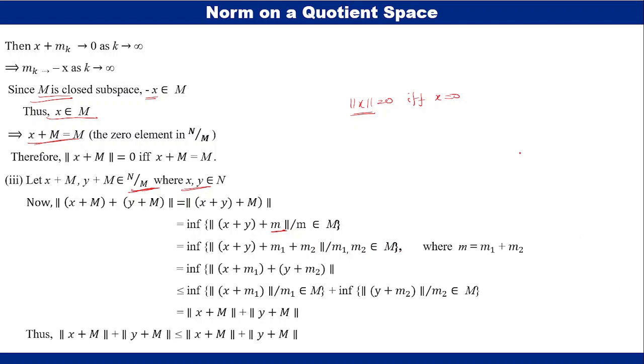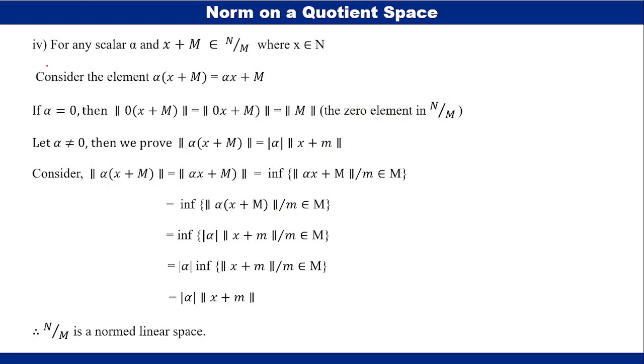Therefore, infimum of norm x plus y plus m1 plus m2, where m1, m2 belong to M. We can form a pair like this: infimum of norm of x plus m1 plus y plus m2, and this is less than or equal to infimum of norm x plus m1, where m1 belongs to M, plus infimum of norm y plus m2, where m2 belongs to M. Again by the definition, this term can be written as norm x plus M, and this as norm y plus M. Therefore norm of x plus M plus y plus M is less than or equal to norm x plus M plus norm y plus M. Thus we have proved the third property.